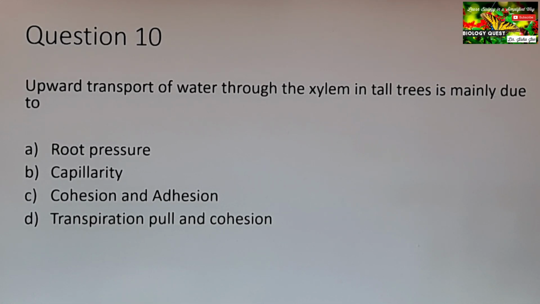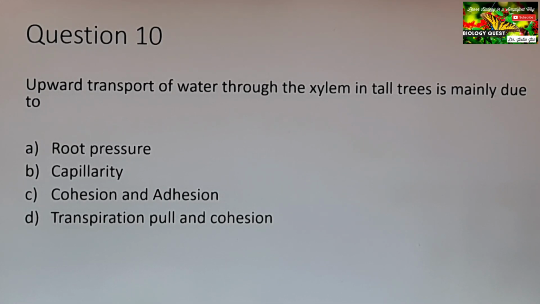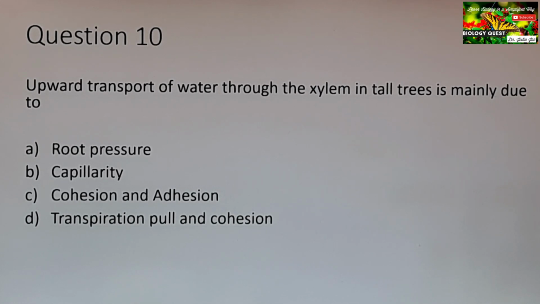That is, the very small diameter of the xylem vessels causes the water to rise from the lower level to the upper level, to fill up the vacuum that is created at the upper level, which is caused by the loss of water as a result of transpiration. So water moves from a lower region to a higher region in the xylem vessel.